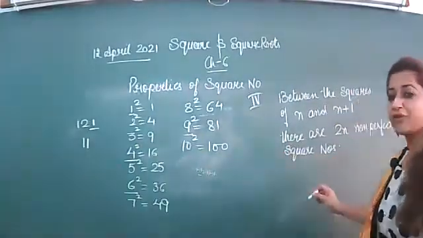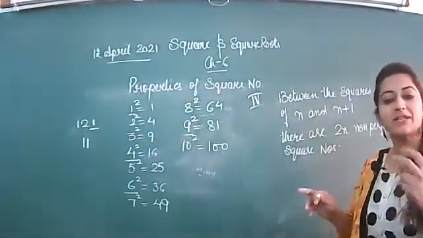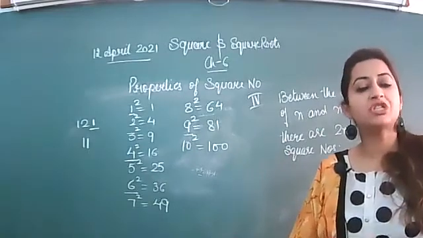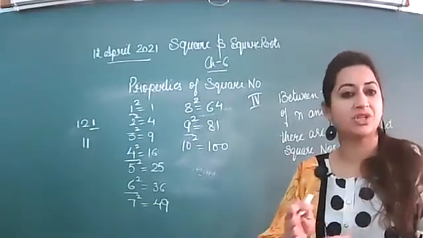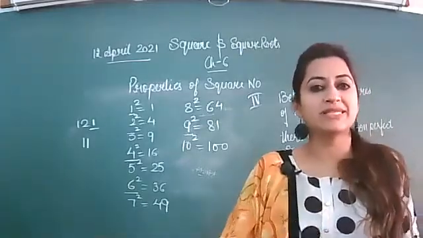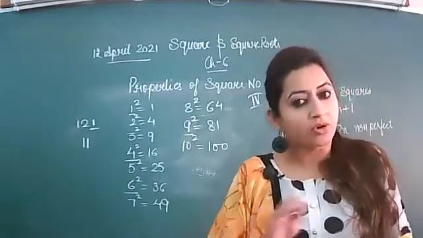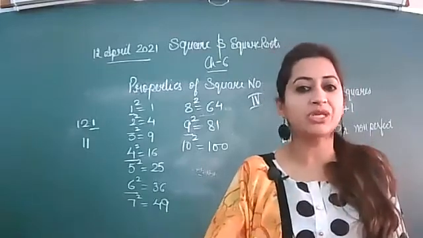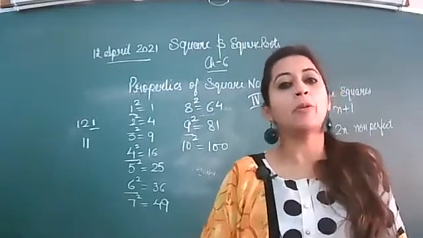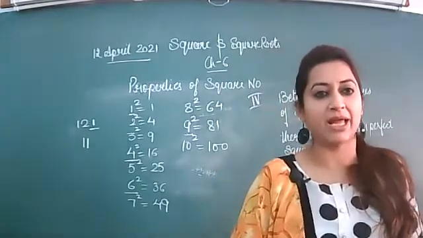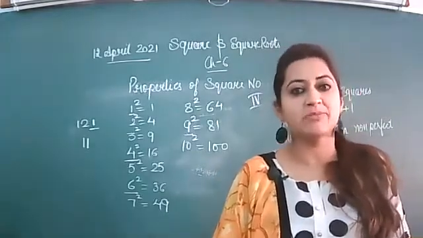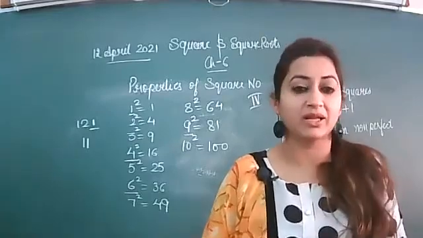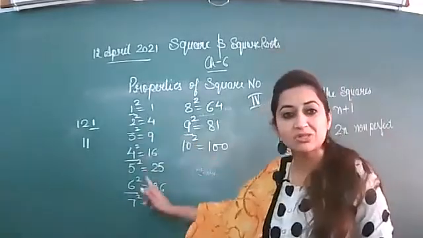What I have written is that if you have two consecutive numbers, consecutive numbers are continuous numbers which do not have any gap, like 2 and 3, or 7, 8, 9, 10, continuous numbers, those don't have any gap. Okay, like 1, 2, 3, they are three consecutive numbers. So if you have any two consecutive numbers, then between their squares 2n non-perfect square numbers lie. That I will show you by using this.